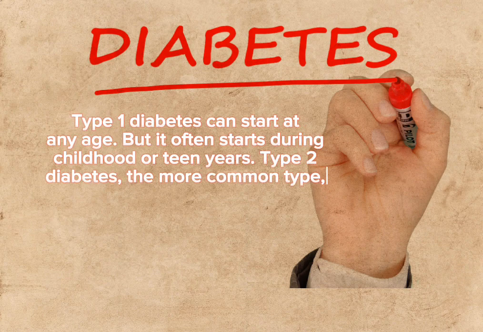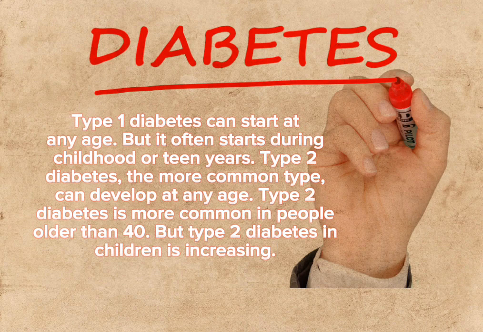Type 1 diabetes can start at any age, but it often starts during childhood or teen years. Type 2 diabetes, the more common type, can develop at any age. Type 2 diabetes is more common in people older than 40, but type 2 diabetes in children is increasing.